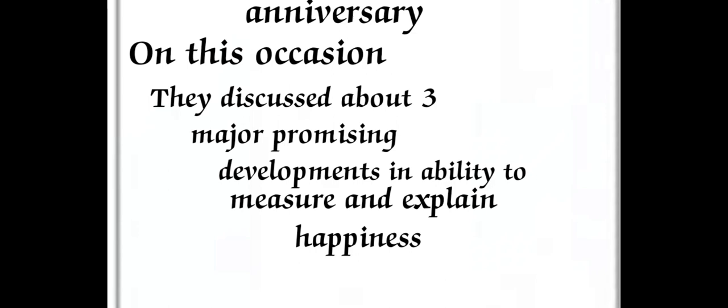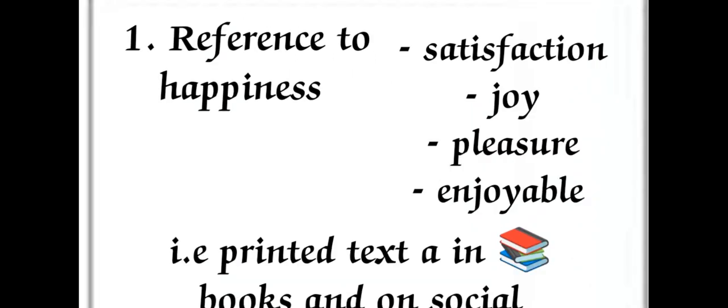They discussed three important factors which have the ability to measure and explain happiness. The first one is reference to happiness, mostly in printed text in books or social media. Reference to happiness means something that refers to happiness, for example satisfaction, joy, pleasure, enjoyable. These are synonyms for happiness.